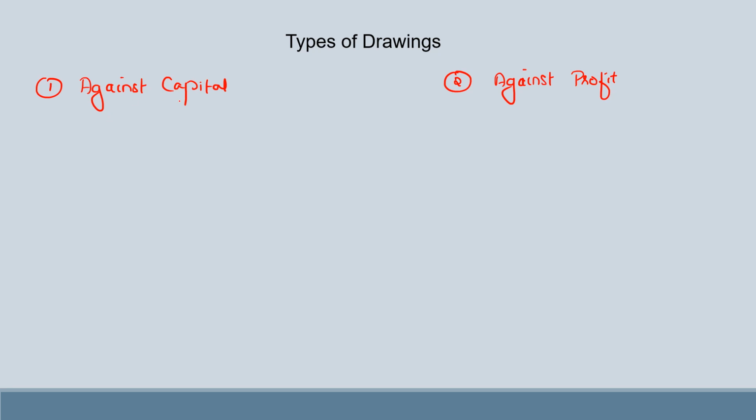When we're talking about drawings against capital, it means the amount is withdrawn by the partner from the capital. So it reduces the capital of the partner. From the capital, the partner is withdrawing some amount, that is drawings against capital. So it will go to reduce the capital, and therefore where would it be debited? It would be debited to the capital account of the partner, and this amount which is being withdrawn would have an effect on the calculation of interest on capital.